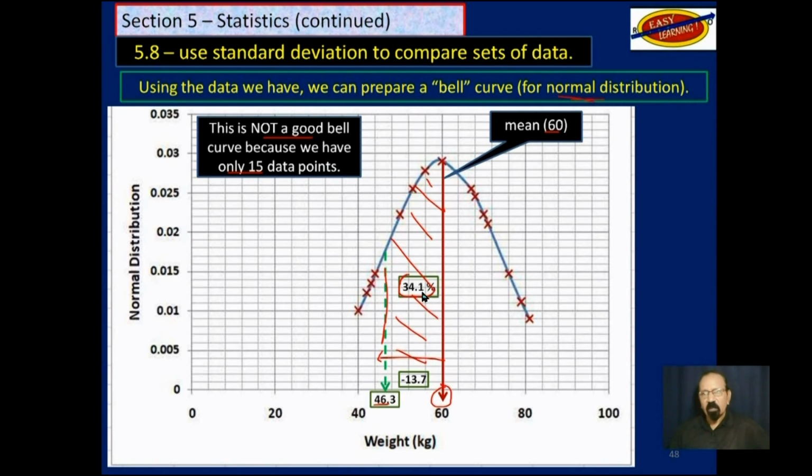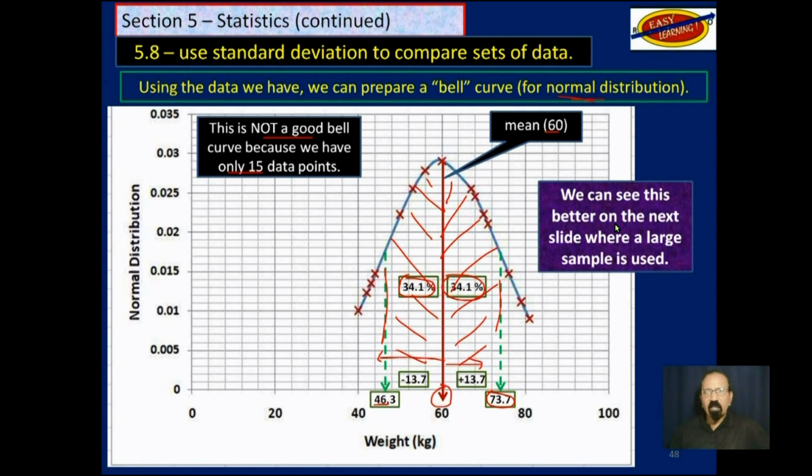And normally, for a large sample or population, that would make up 34.1% of the values you have. And then if we go the other direction, we add 13.7, we arrive at 73.7, we get to this point here. So this section here now is one standard deviation higher than the mean, which is another 34.1%.